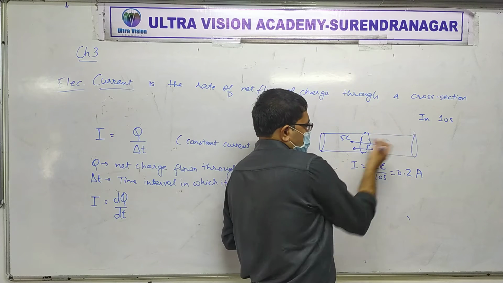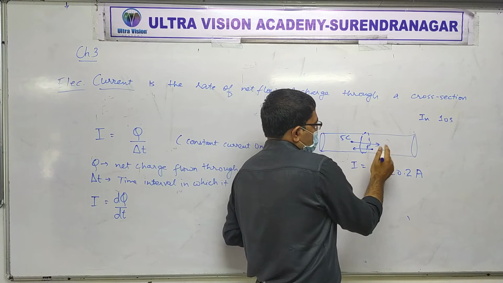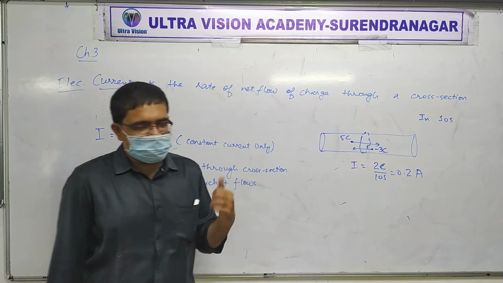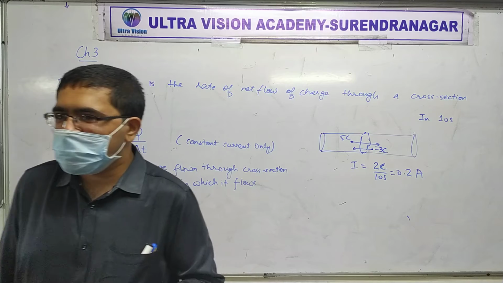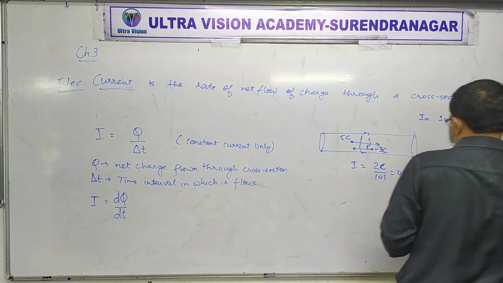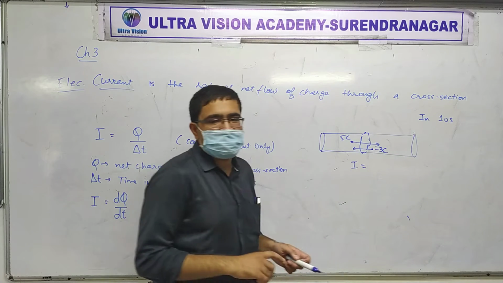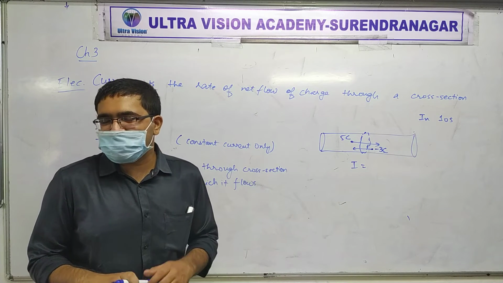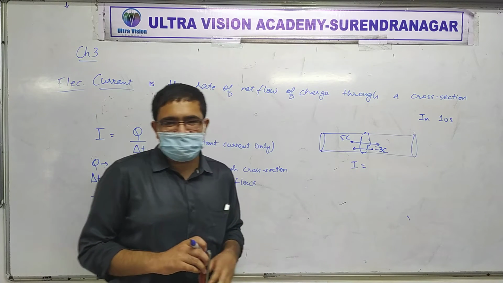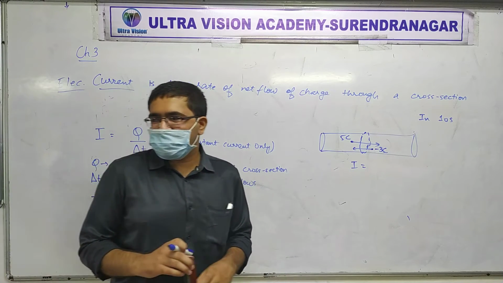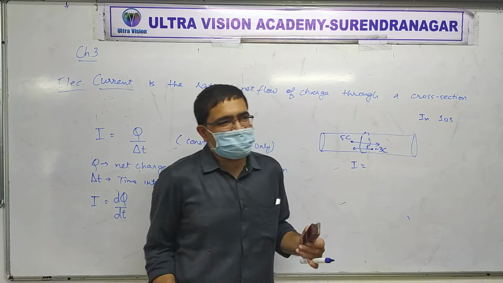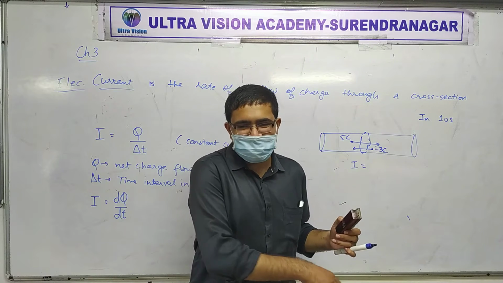Suppose a slightly different case. Instead of 5 coulomb and 3 coulomb, suppose it was 5 coulomb and minus 3 coulomb. Then how much charge would flow per second? 8 coulomb. Put 5 from here to there, put minus 3 from here to there.